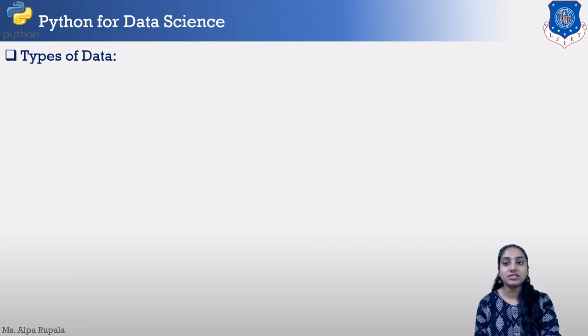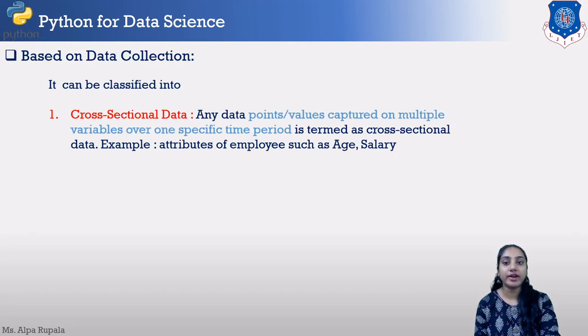Now next topic is type of data. We can divide our data into two categories, based on data collection and based on structure. Based on data collection, the first one is cross-section data. Cross-section data is any data or value captured on multiple variables over one specific time period.